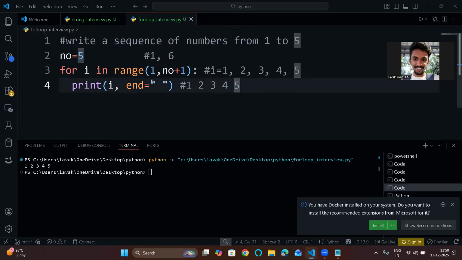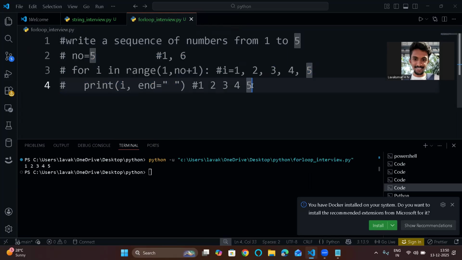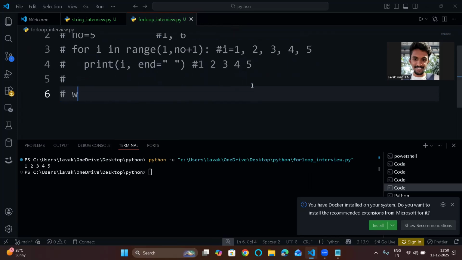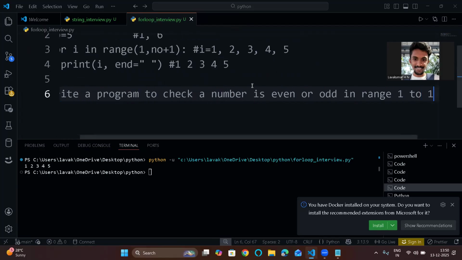Next we'll see another question, another beautiful question on this for loop. Write a program to check whether a number is even or odd in the range 1 to 10.